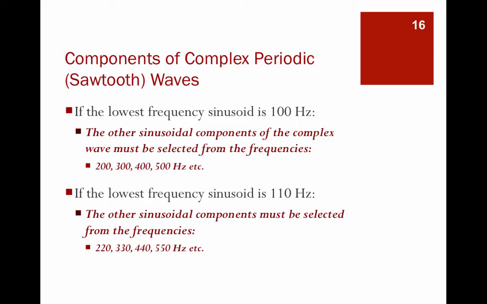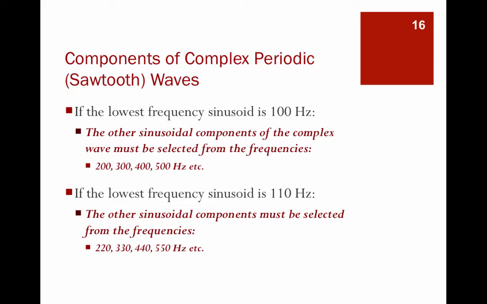The example we're going to use is to create a sawtooth wave. So the lowest frequency of a sinusoid, this is an example, is 100 hertz. That's the fundamental frequency. The most powerful, important frequency is 100 hertz. The other sinusoids that compose the complex wave, therefore, have to be 200, 300, 400, 500 hertz, etc. The next example for the sawtooth wave, let's say the lowest frequency is 110 hertz. The other components must be 220, 330, 440, 550, etc.